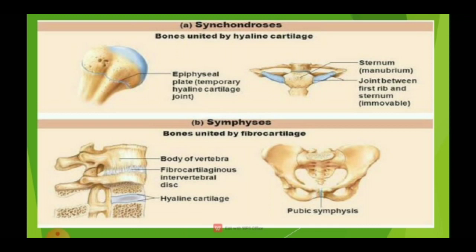Example: the joint of the epiphyseal plate, which is found at the distal end of a long bone. Next, symphysis. Symphysis is a joint formed through fibrocartilage. Examples: the joints of the vertebrae and the pubic joint.